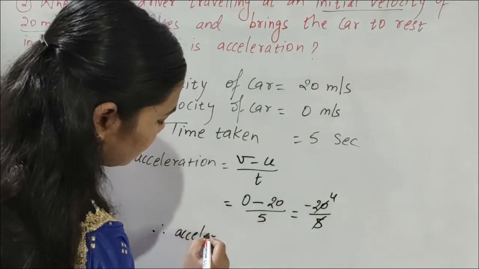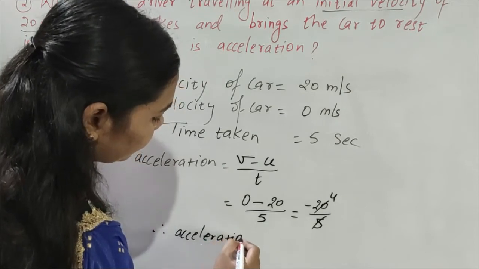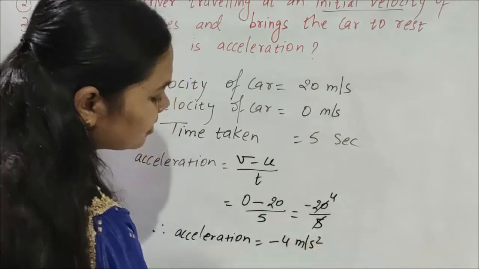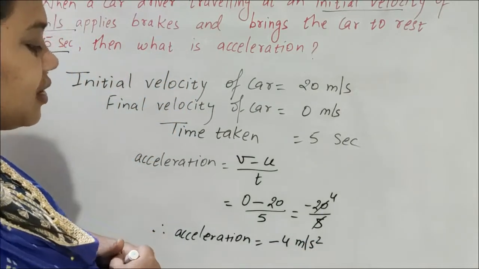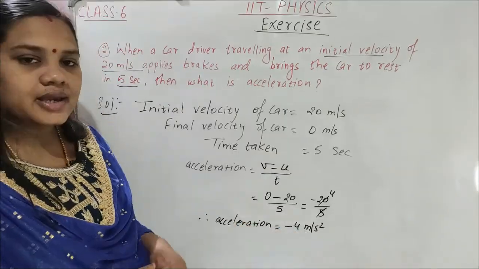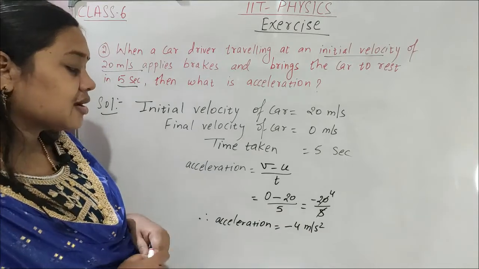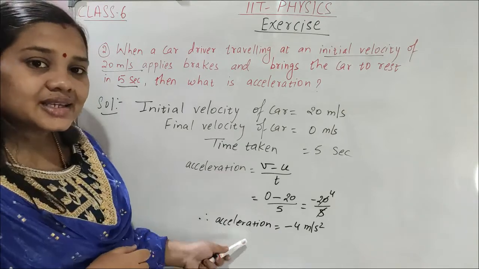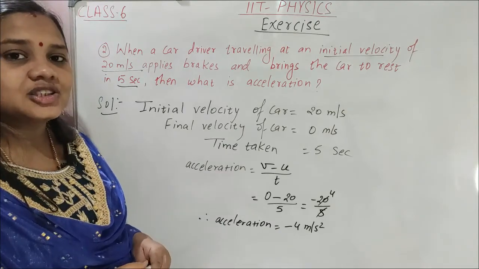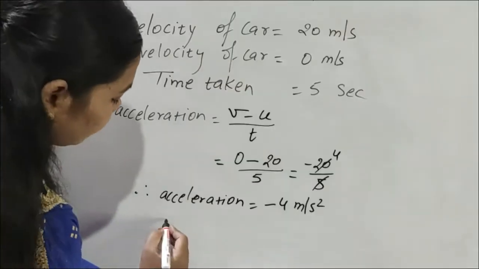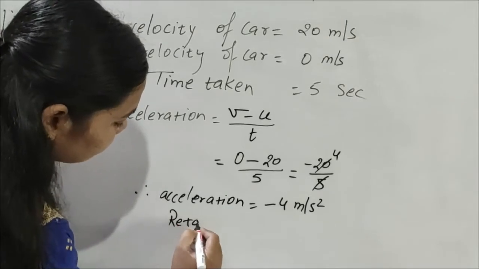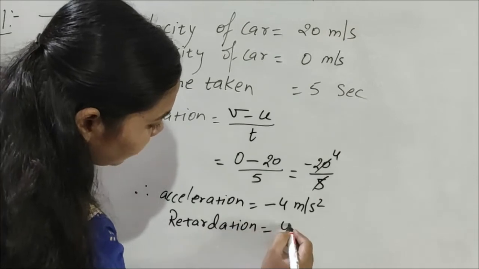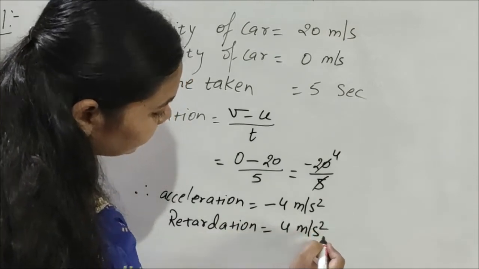Therefore acceleration is equal to minus 4 meter per second square. What is the acceleration unit? Meter per second square. How much acceleration? Minus 4 meter per second square. It means it is a negative acceleration. Negative acceleration means retardation. Retardation is plus 4 meter per second square.